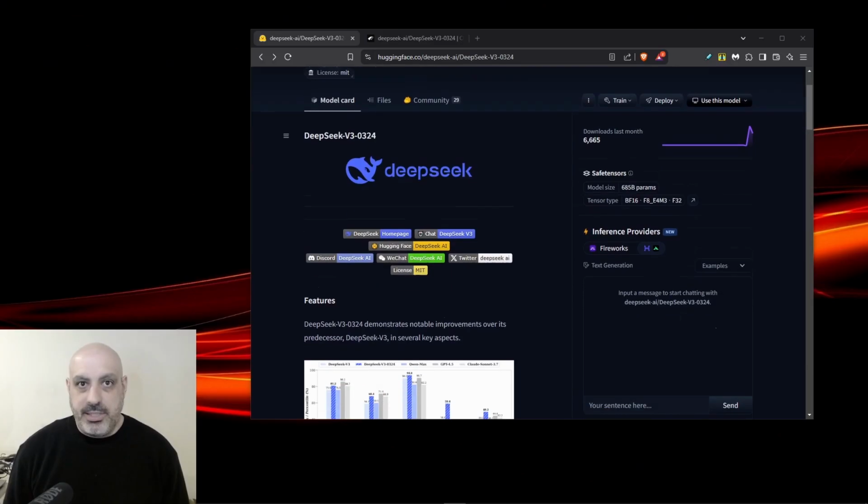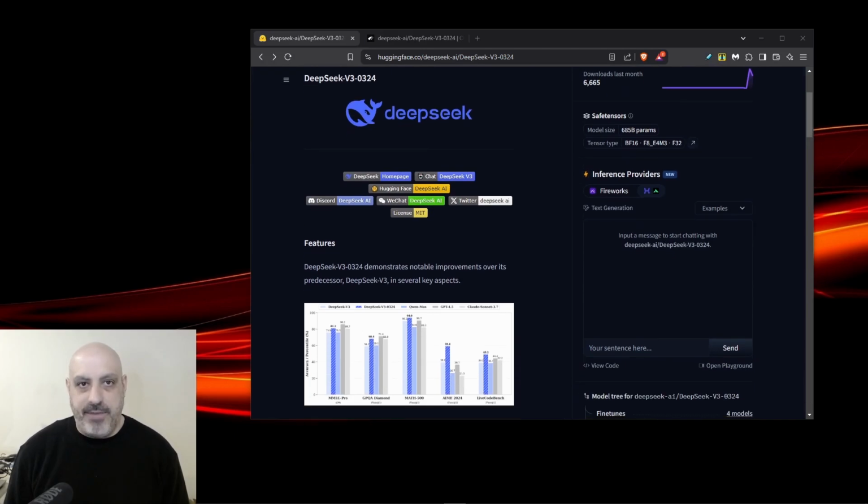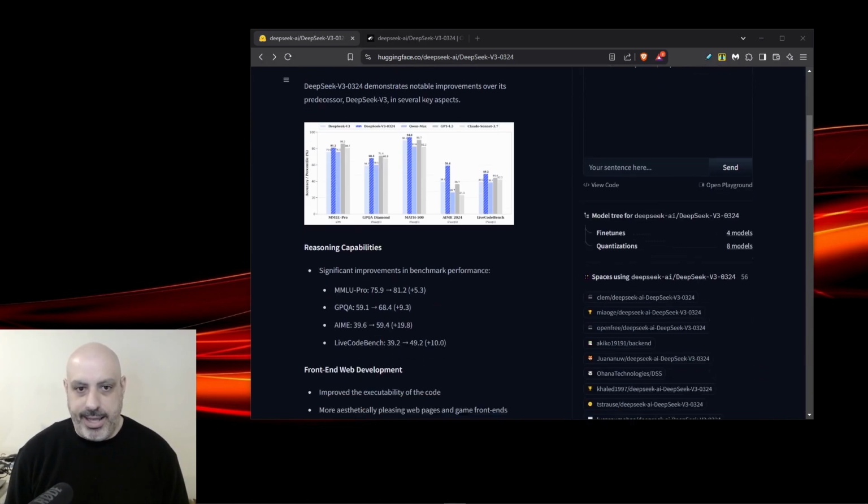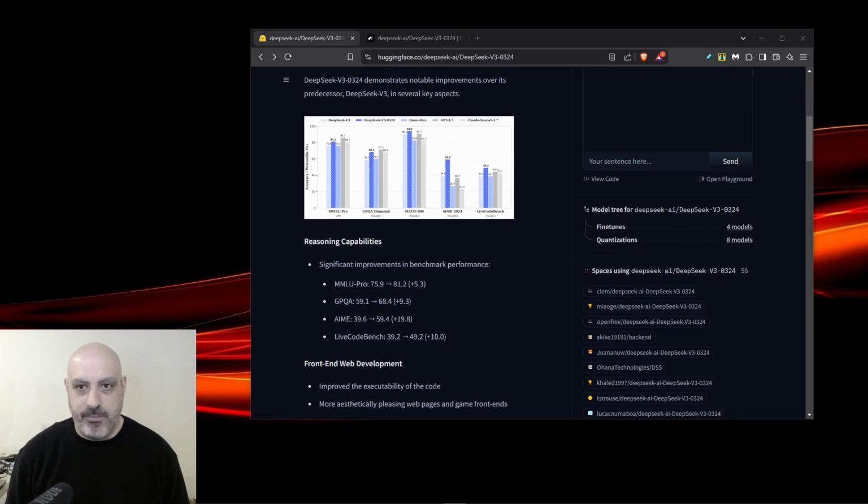DeepSeek just quietly released a model without a major announcement. Let's unpack this one. This is a major update to the DeepSeek V3 model. This is not just some minor improvements. This one's a big deal. It has very big improvements on the benchmark scores compared to its predecessor.